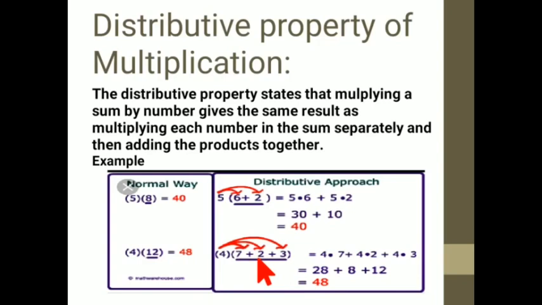Okay, so 4 into 12 can be broken. Over here they have made it a little bit messy, 7 plus 2 plus 3, but you can do 6 plus 6 also, so that you can multiply each one. So here what they have done, 4 into 7, just see 4 into 7. Now in between there is a plus sign. Again 4 into 2, and a plus sign in between. So 4 into 3, so multiply this. 4 7s are 28, 4 2s are 8, 4 3s are 12.